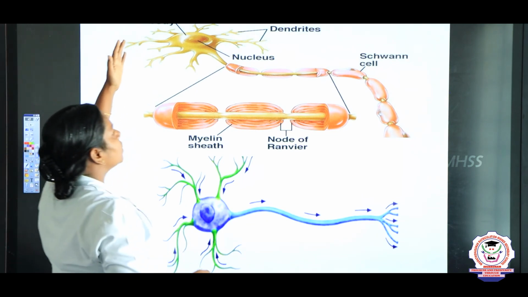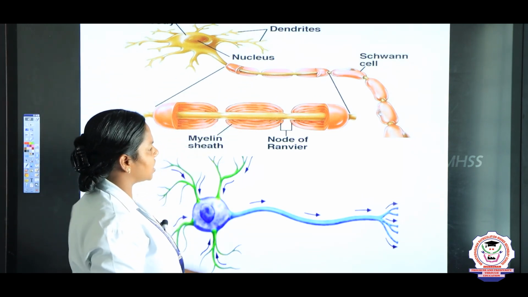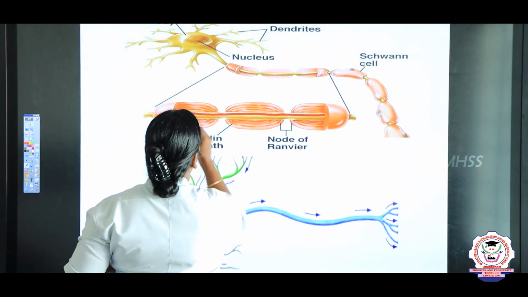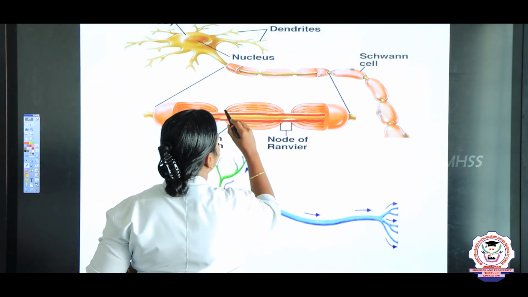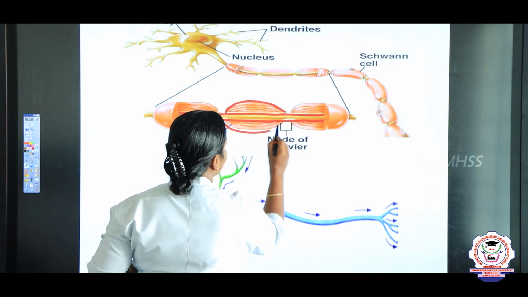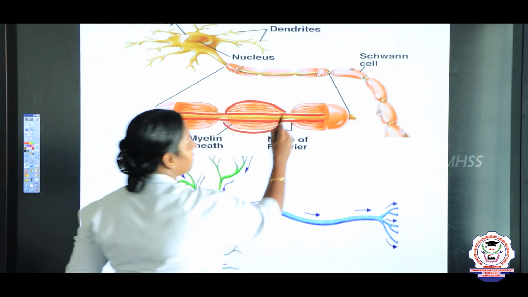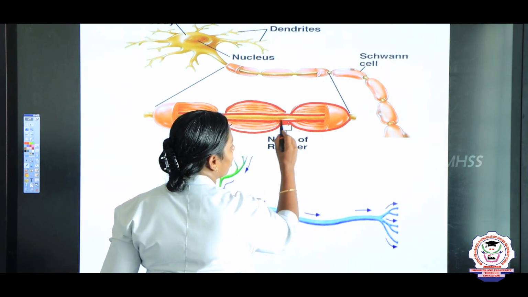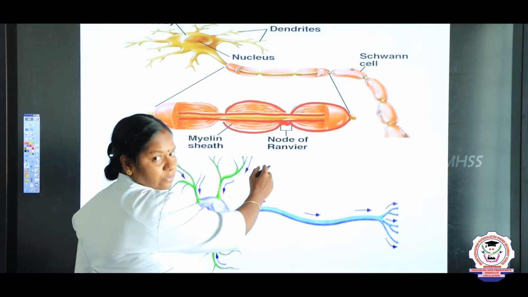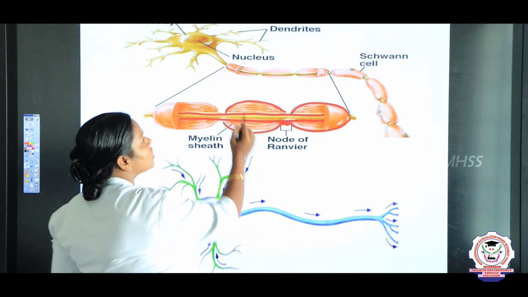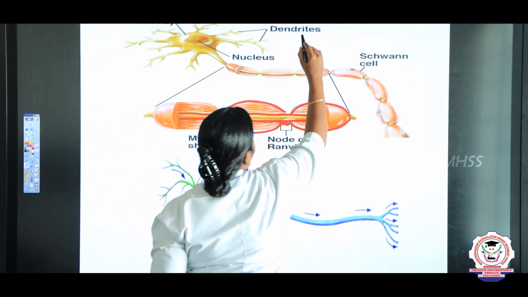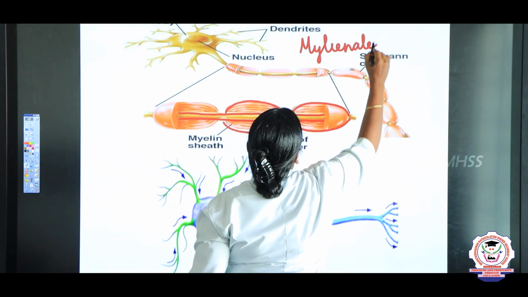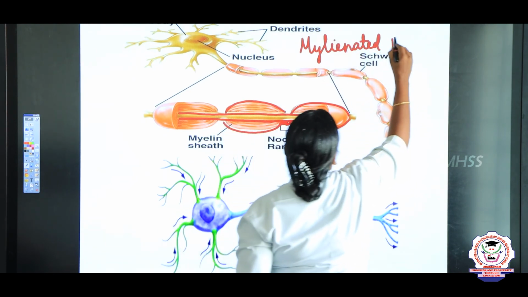So, the neurons which possess the myelin sheath. Just imagine, children, this is an axon, and the axon is covered by a sheath called the myelin sheath, and in between the myelin sheath, these structures, we call them the nodes of Ranvier. Such neurons, we say are myelinated neurons.